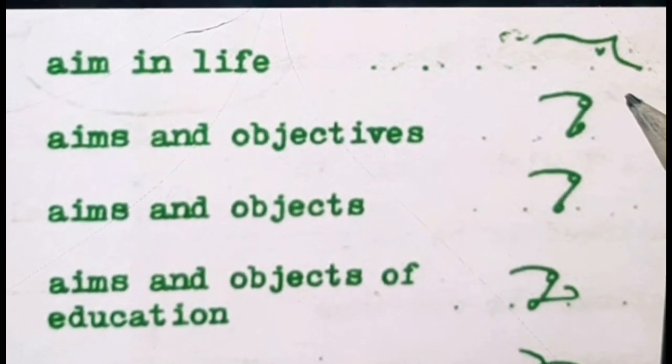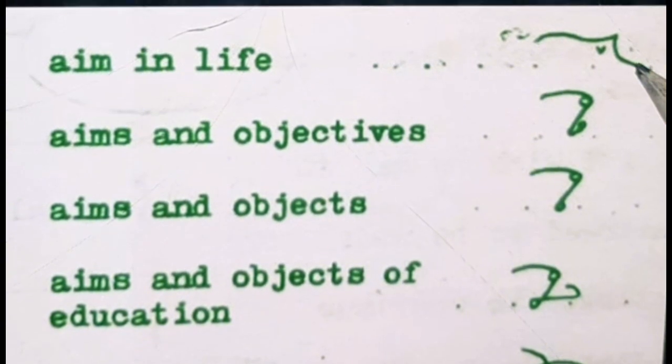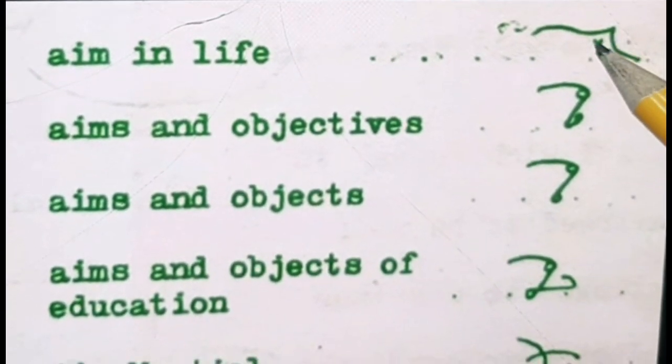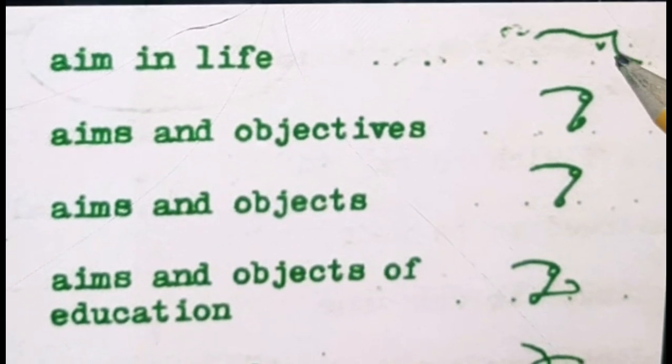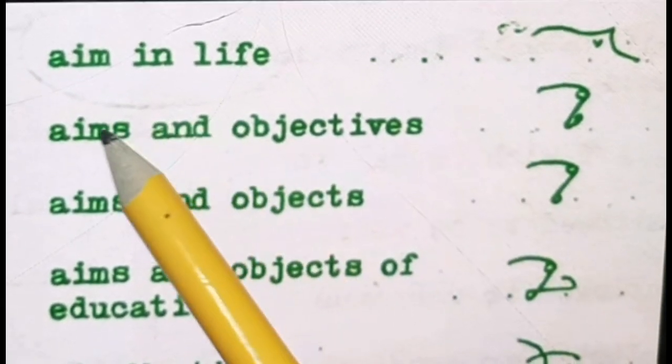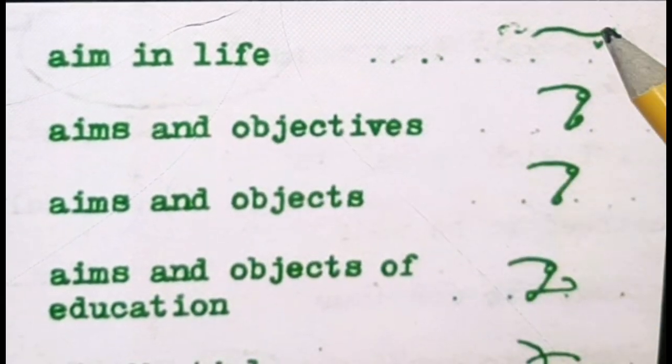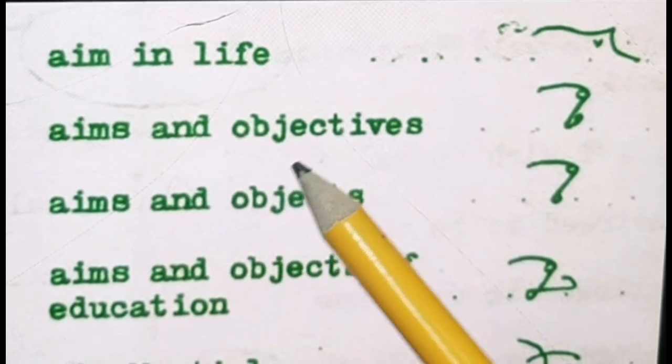Next, life. This is F rock. This is the I sign, which shows life. Our complete phrase: aim in life. Next, aim and objects.